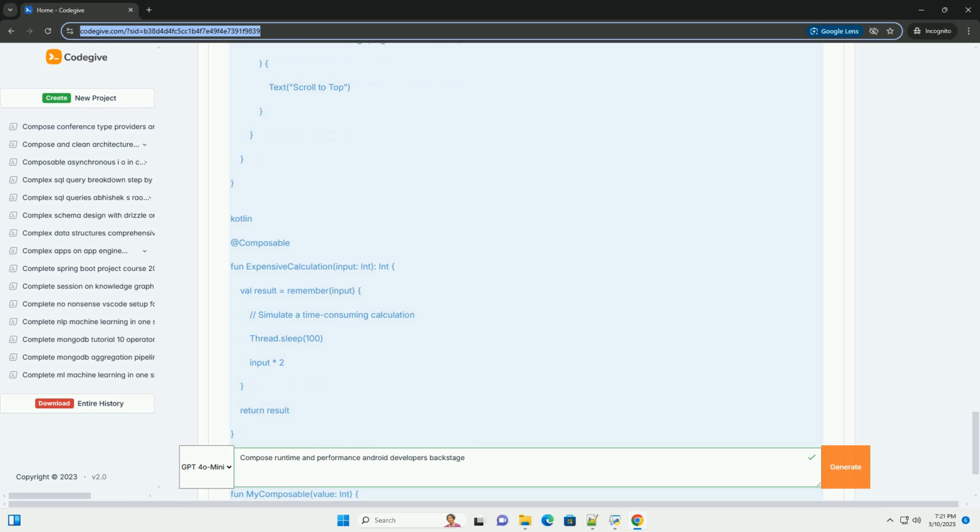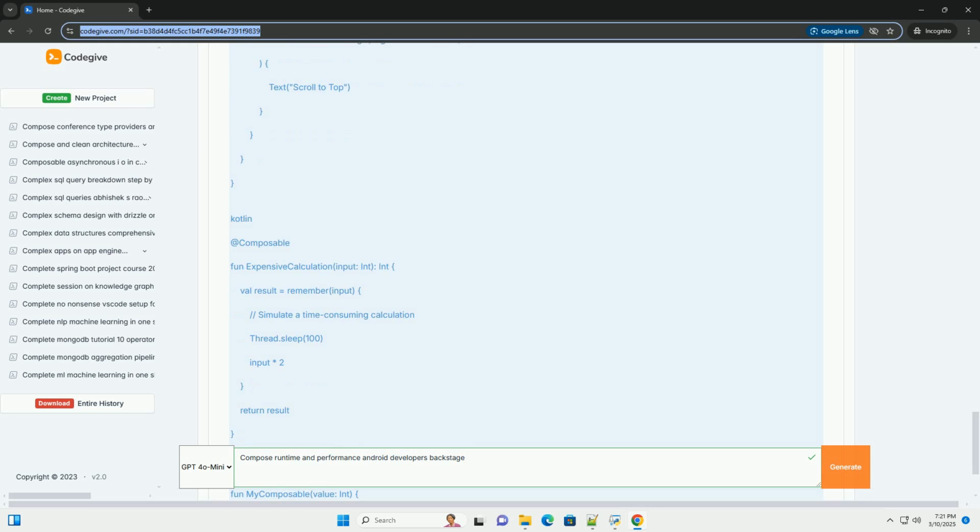If a parameter is stable, meaning that its equals method returns true for the same logical value across recompositions, Compose can skip recomposing that composable. Primitive types, for example Int, Boolean, String, are inherently stable. Custom data classes should implement equals and hashCode correctly and be marked with @Immutable or @Stable if their properties never change after creation. This greatly enhances recomposition skipping.